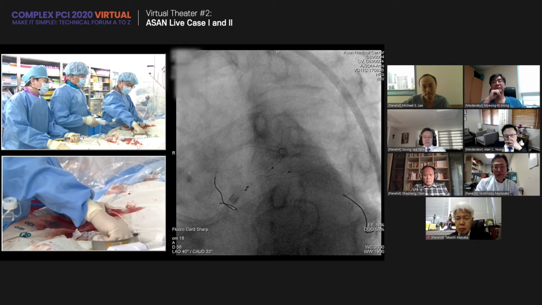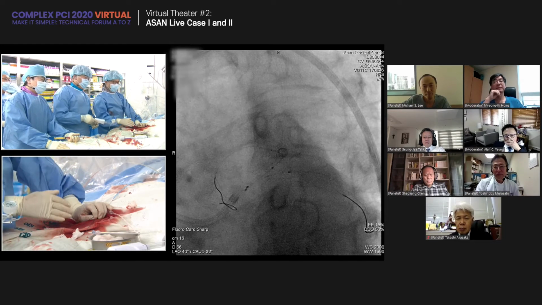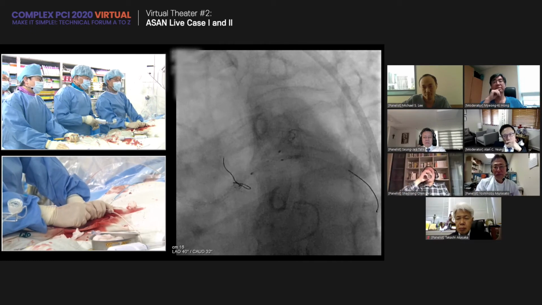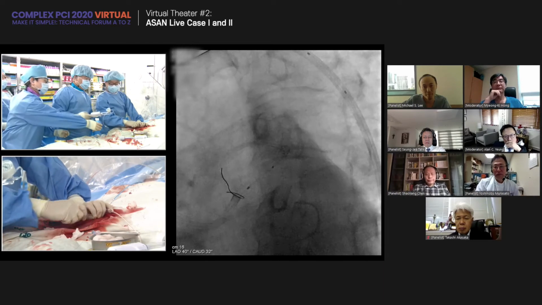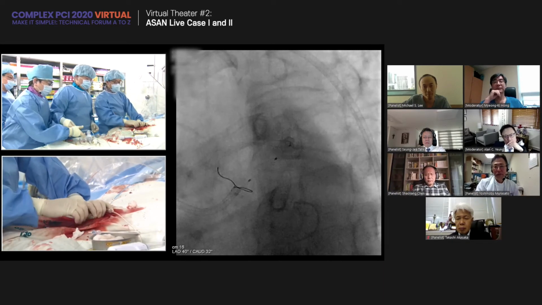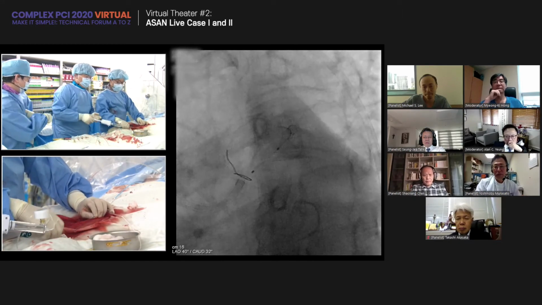Last year we published in JACC, comparing the Giants, the Resolute, Promus and several different contemporary drug-eluting stents. In terms of outcomes, there is no difference. So according to physician preference, any contemporary drug-eluting stent would be good for the distal main.